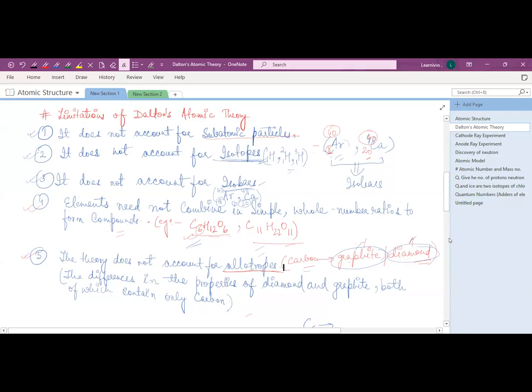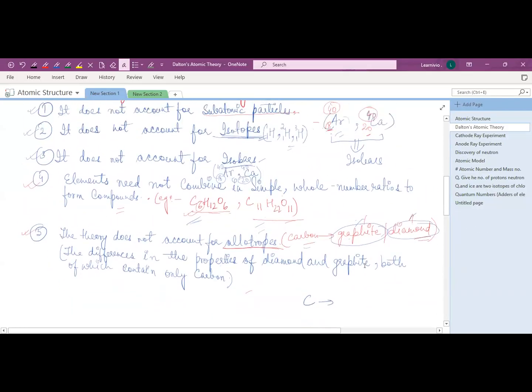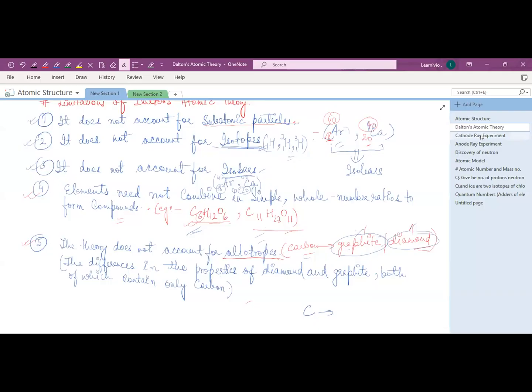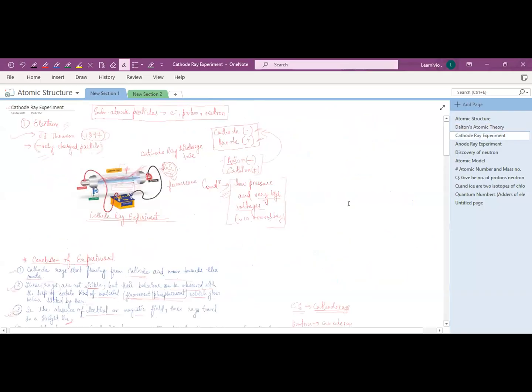Allotropes belong to the same element but have different chemical and physical properties, right? Okay, ma'am. Done. You can write down examples of allotropes like carbon, graphite, and diamond. Okay. Now let's see the discovery of fundamental particles.